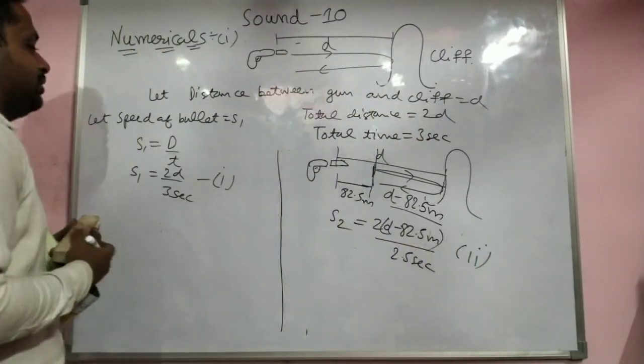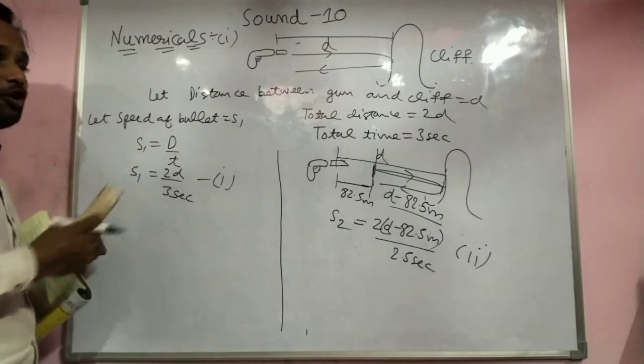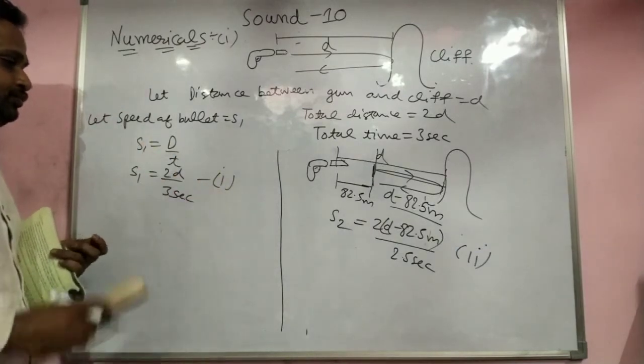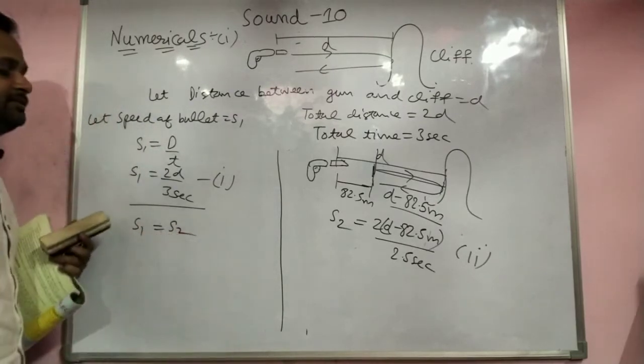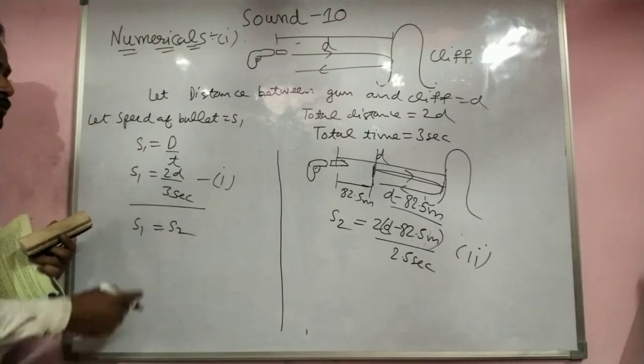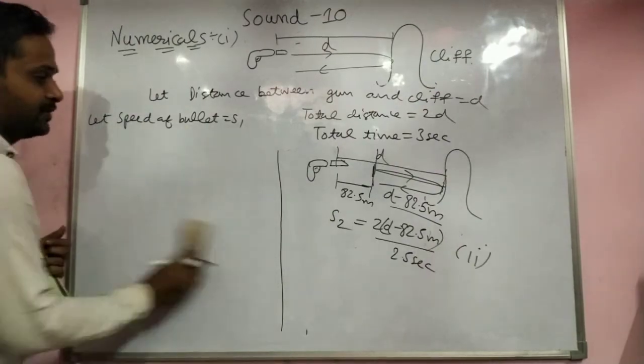Note there, students, from equations 1 and 2, S1 is equal to S2.